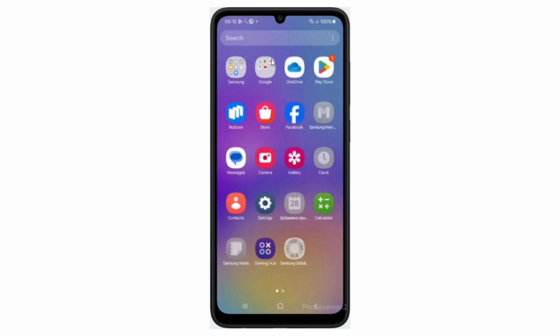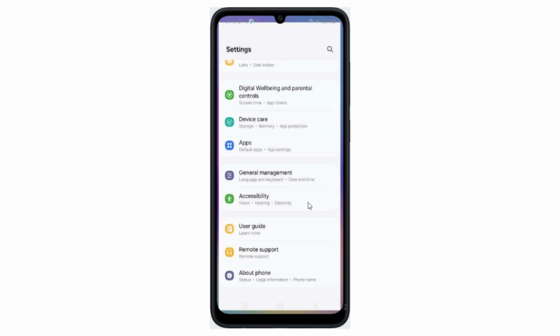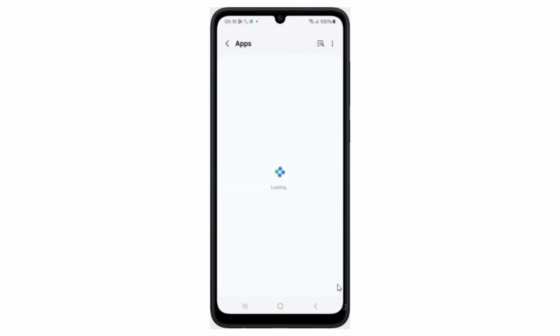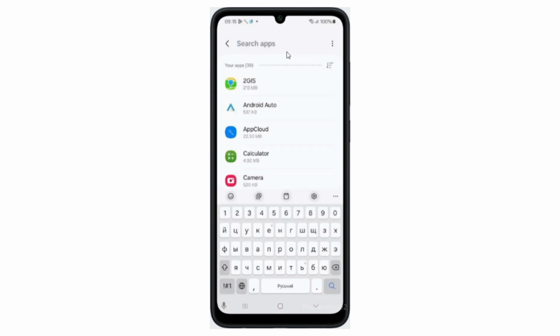In this video, I'll show you how to fix the camera failed or camera not working problem on the Samsung A05. Let's begin. First, open Settings. Then, scroll down and tap on Apps. Next, use the search bar to find and tap on Camera.